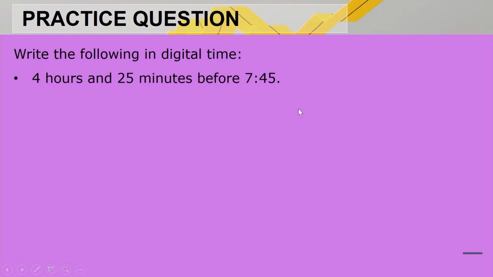Write the following in digital time: 4 hours and 25 minutes before 7:45. So here is a calculation that we first need to do. We need to take 7:45 and deduct 4 hours and 25 minutes. Let's put that into our calculators.